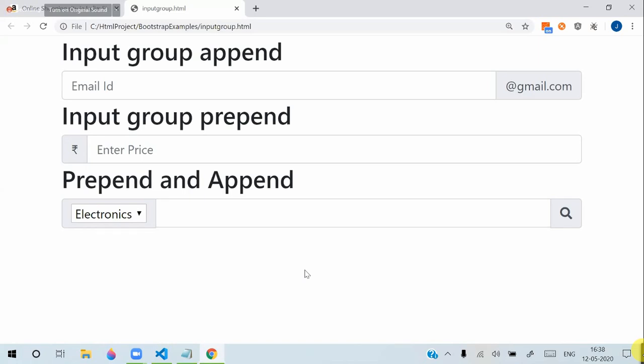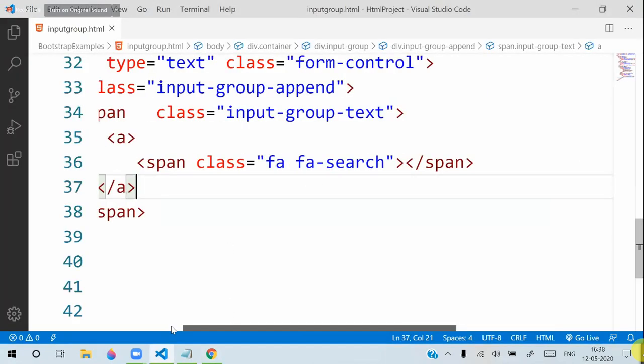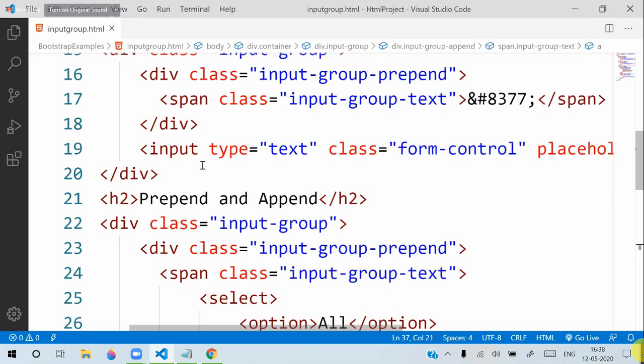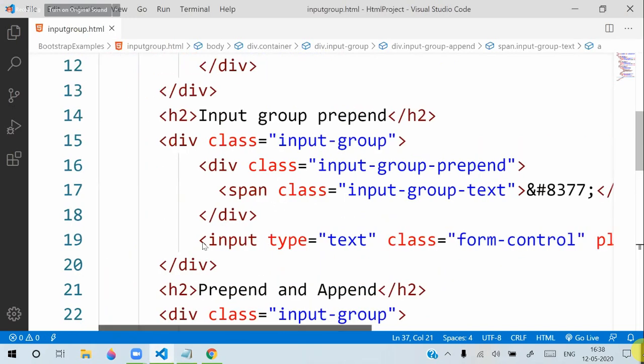Now sometimes one doubt regularly comes. Prepend and append are used for various occasions also. For example, see, I am using this. This is for.